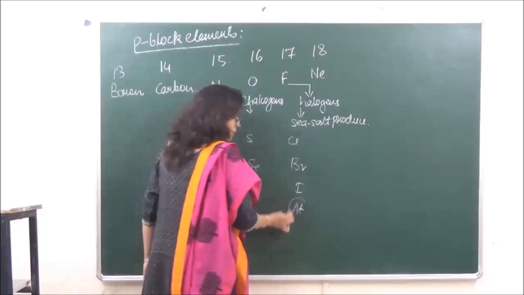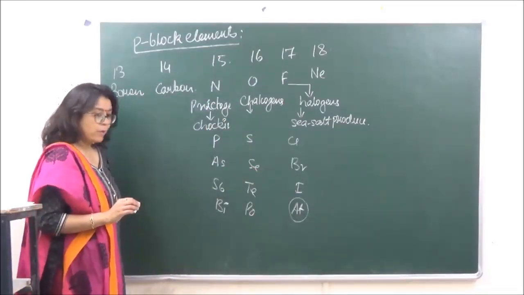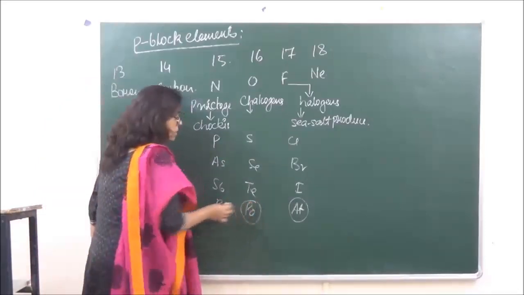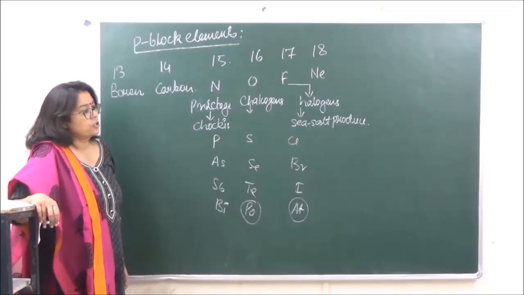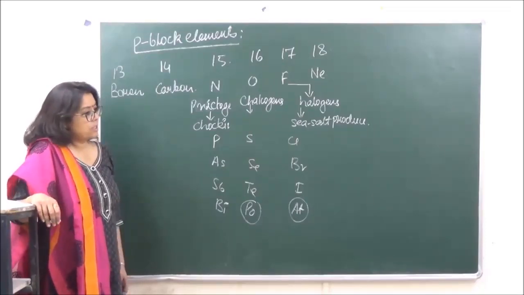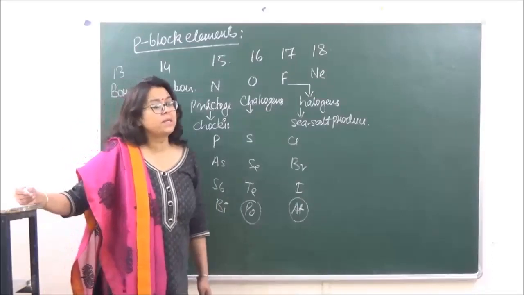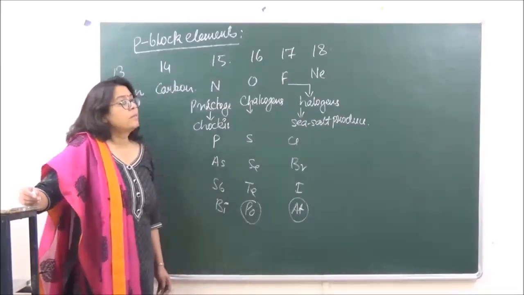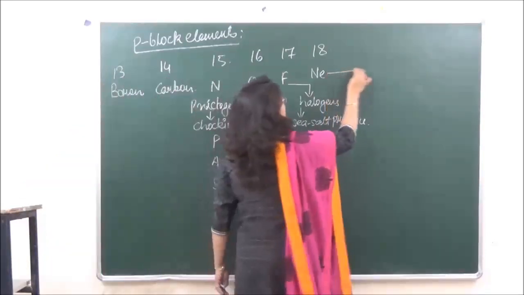Astatine over here is going to be radioactive in nature. Similarly, polonium over here, that is also going to be radioactive in nature. Radioactive substances कौन से होते हैं? Which emit radiations on their own and keep disintegrating into smaller particles. ठीक है? Then the last we have over here is group 18.